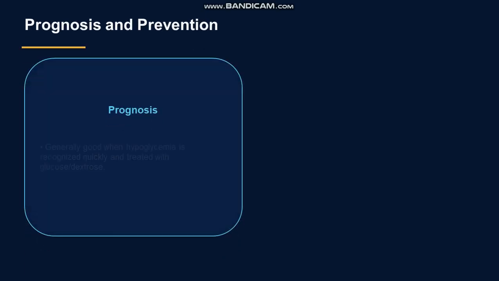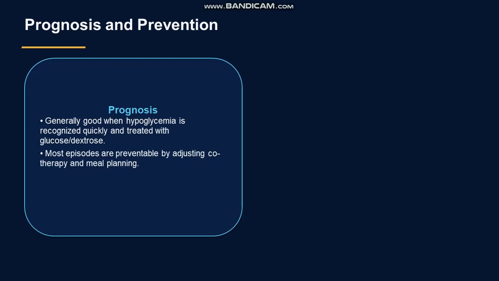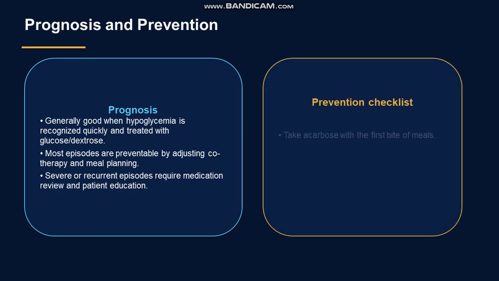Prognosis and prevention. Prognosis is generally good when hypoglycemia is recognized. Most episodes are preventable by adjusting co-therapy and meal planning. Severe or recurrent episodes require medication review and patient education.